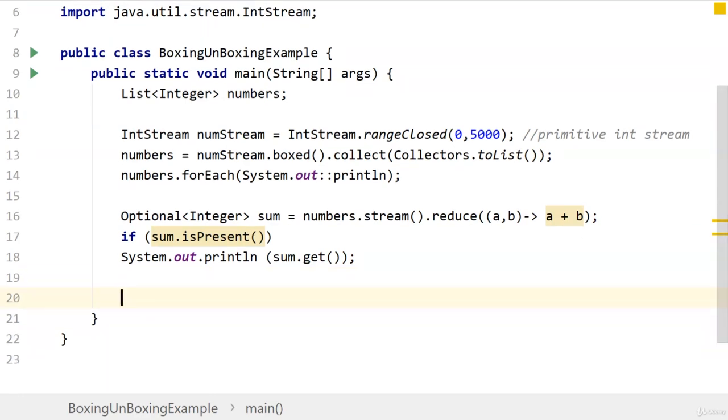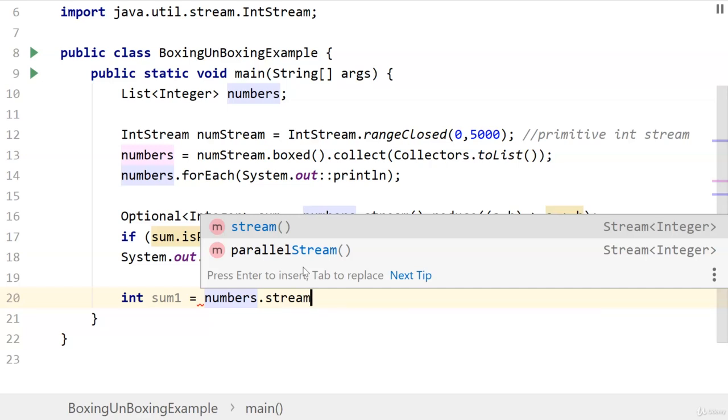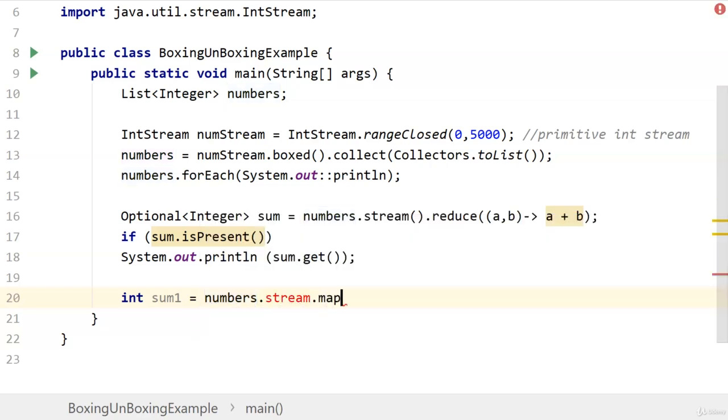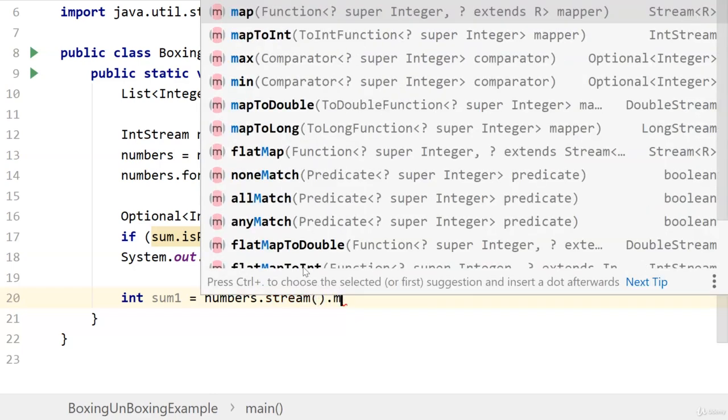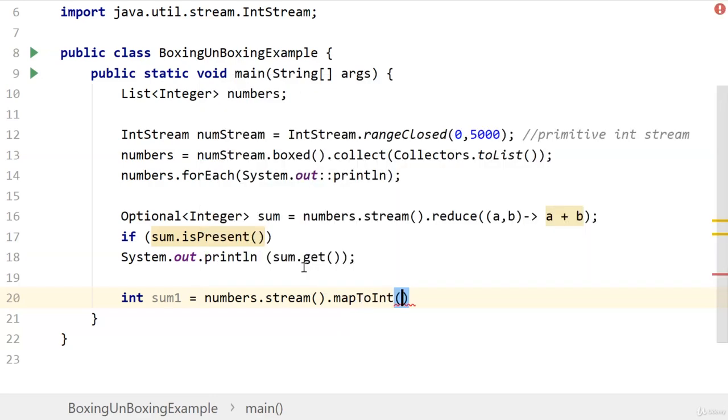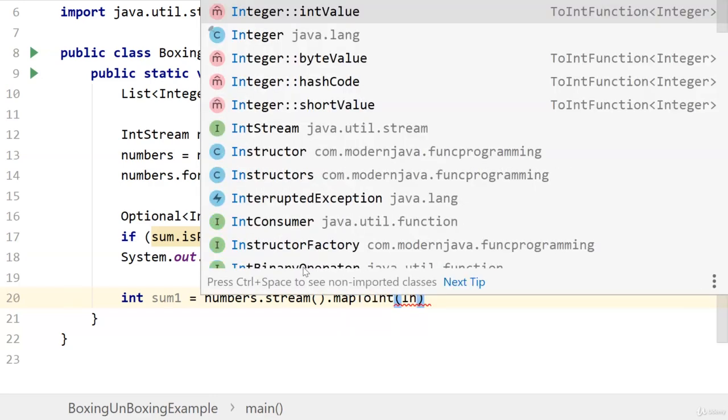The other way which we can do unboxing is to use Integer. Let's say Integer sum1 is equal to numbers.stream().map. In this case, we are mapping to int, stream.mapToInt, and here we are providing Integer::intValue.